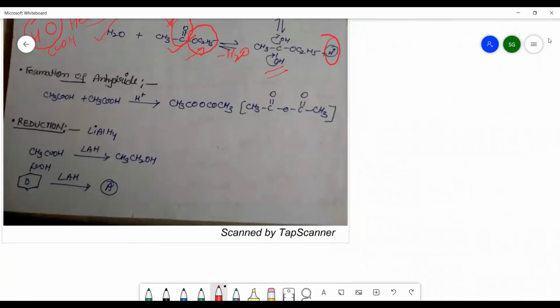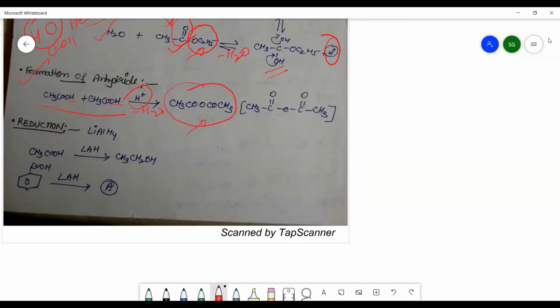Then you will see the formation of anhydride. When two acid molecules are joined together in the presence of acid, there is a removal of water. So what will happen? There is a removal of a water molecule, OH and H, and there is a formation of anhydride.